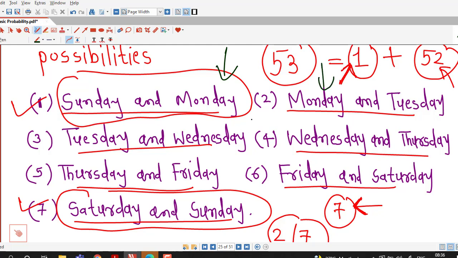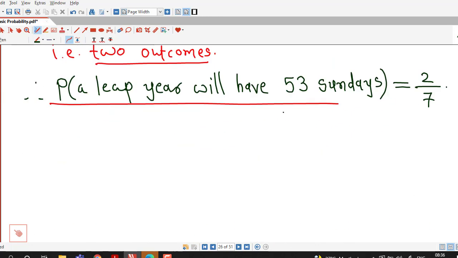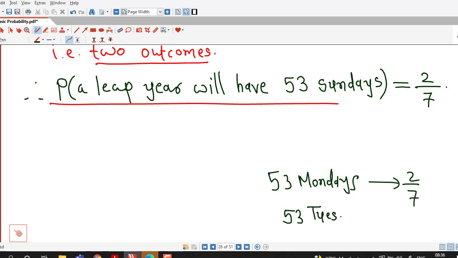So there are only 2 possibilities, and the probability that a leap year will have 53 Mondays is also 2 by 7. Similarly, the probability that a leap year will contain 53 Tuesdays is also 2 by 7.